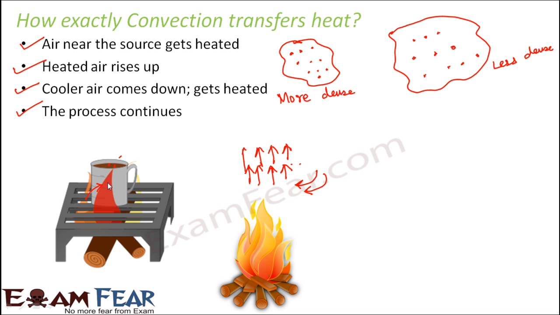If you have ever observed, as soon as you keep a pot of water over the oven, it doesn't happen that the entire water immediately gets heated up. Initially the lower layers will heat up, then they will move up, and the cooler layer will go down again. So it is like a cycle. The hot water will go up, again the cooler water will come down, again it will go up, and that's how after some time the entire water will be hot. So this is how convection works.